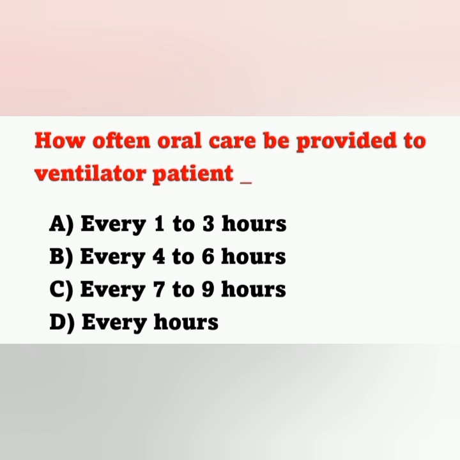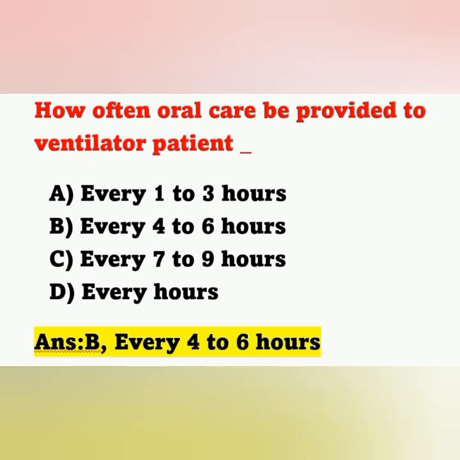And the next question, how often should oral care be provided to a ventilator patient? Option A every 1 to 3 hours, option B every 4 to 6 hours, option C every 7 to 9 hours, option D every hours. And the correct answer is option B, every 4 to 6 hours.